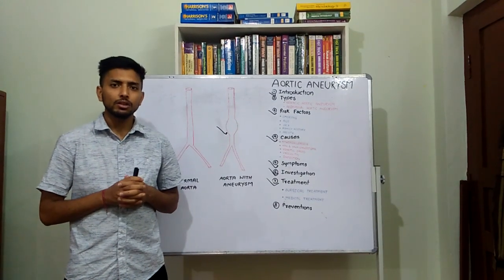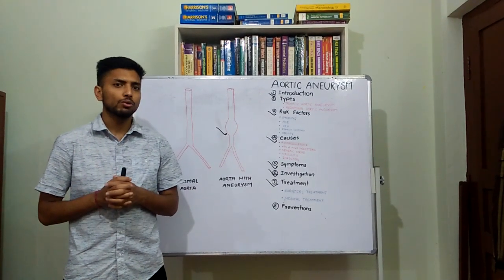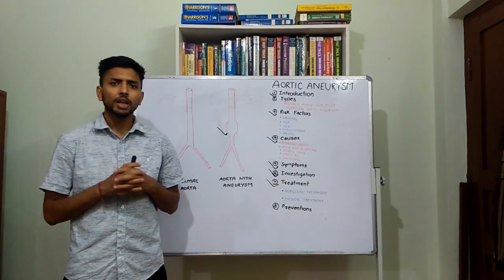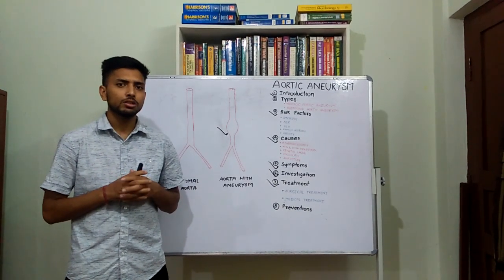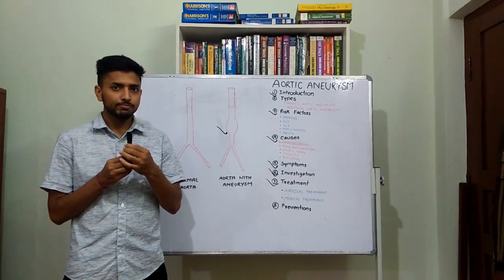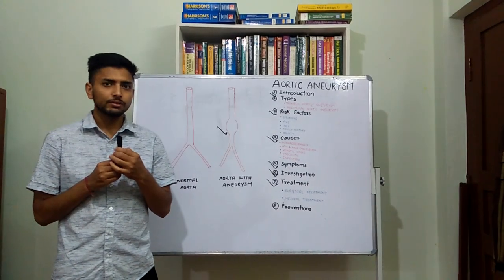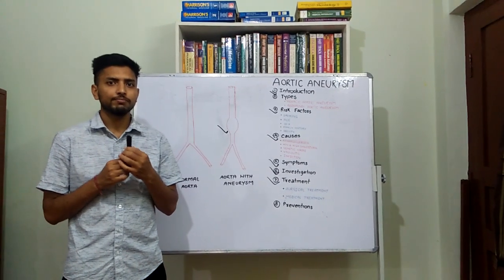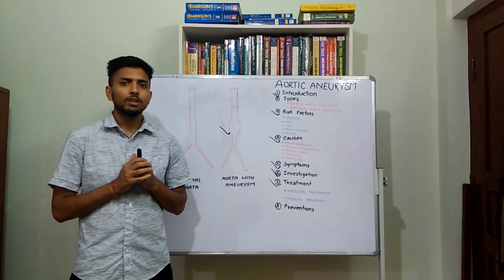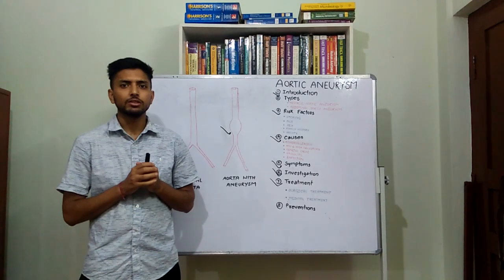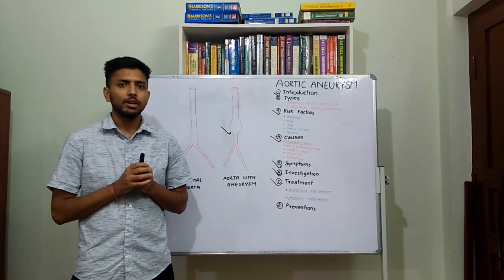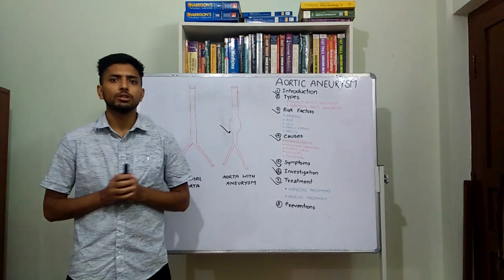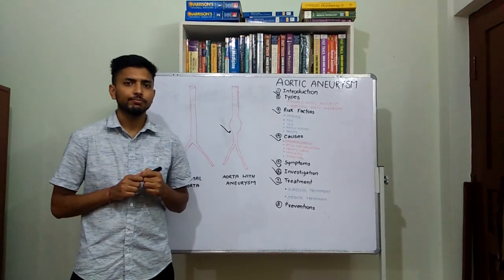And in case of endovascular aneurysm repair, your surgeon will open both of your femoral arteries. A catheter loaded with a stent graft is guided towards the site of the aortic aneurysm with the help of radiographs, and the stent graft is deployed at the site of the aneurysm. Certain conditions like Marfan syndrome need medical treatment. It is best treated with beta-adrenergic blockers, which prevent the further progression of aortic aneurysm.